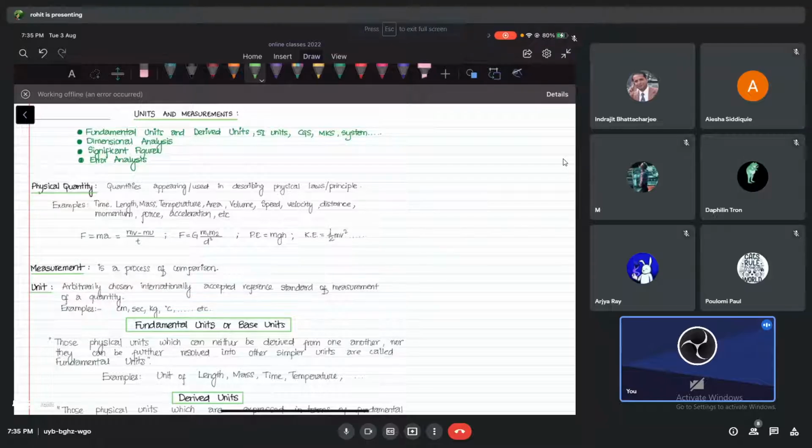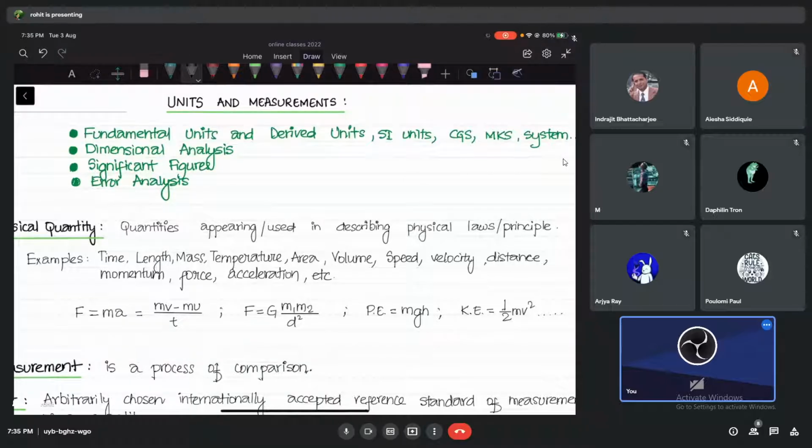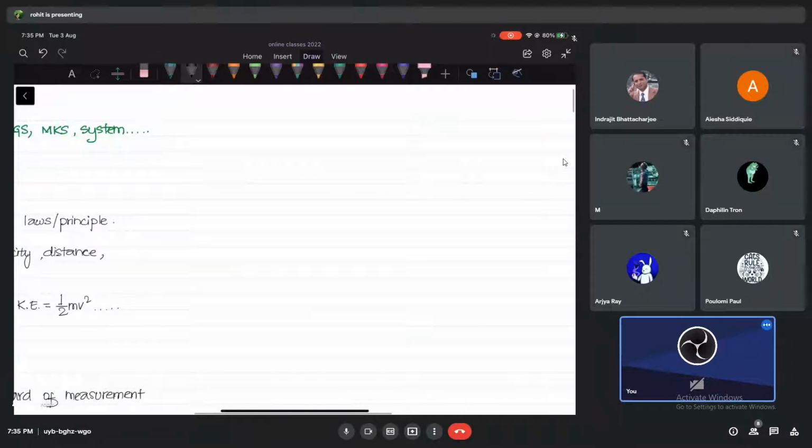Okay, so what are we going to do in this chapter called units and measurement? Before I proceed, let me just tell you. In physics, whatever we study, we study about phenomena around us, various things happening. We find out the reason behind things happening. We try to explain the things, and that we do by writing a set of laws. So when we write this set of laws, we have quite a number of quantities or measurements appearing before us. You must have noticed in class 9 or 10, you write Newton's laws like this: F equals ma, which contains quantities like force, mass, and acceleration.